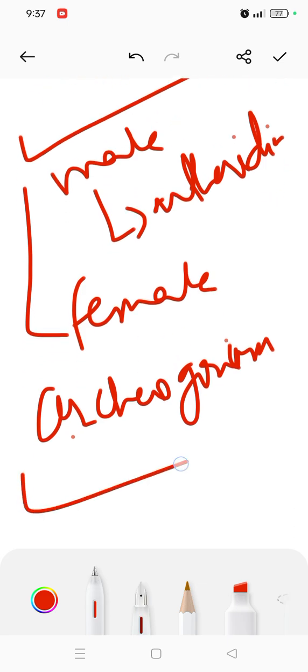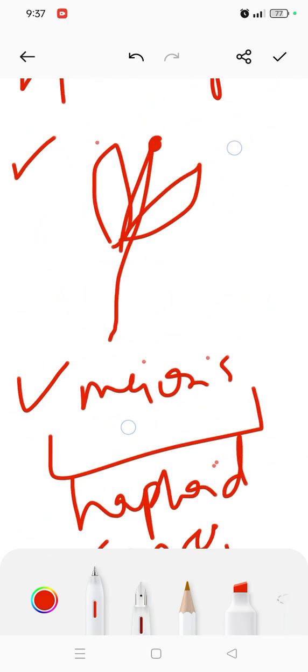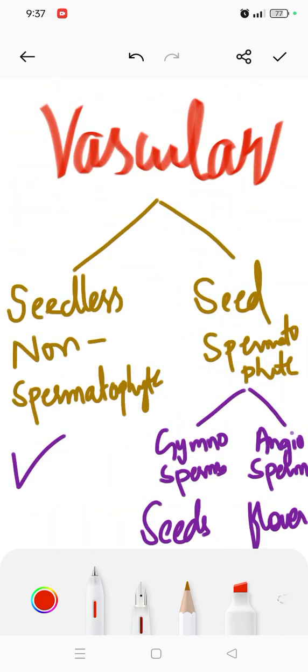And they produce gametes, and fertilization occurs. So I'm sure it's clear, this is the complete subdivision of Psilopsida and the introduction of vascular plants. So I'm sure it's clear to you.